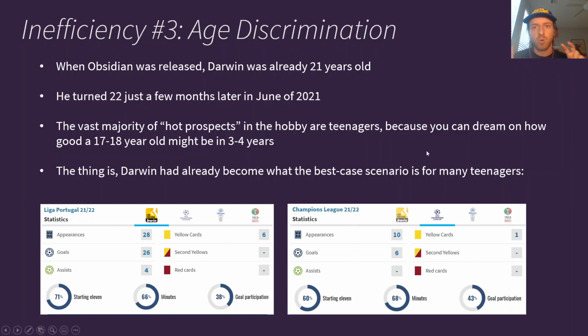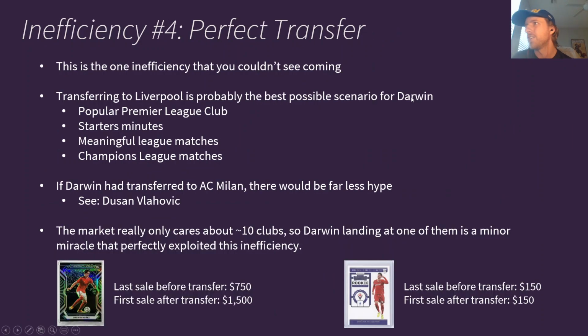That's where this whole age discrimination theory that I'm bringing in comes into play. Because he was 22 or 21 years old, he's ignored, because I'd rather invest in a 17 or 18-year-old I can dream on becoming maybe one day Darwin instead of just buying Darwin. So, interesting thing going on there. And then we'll move into inefficiency number 4, the perfect transfer.